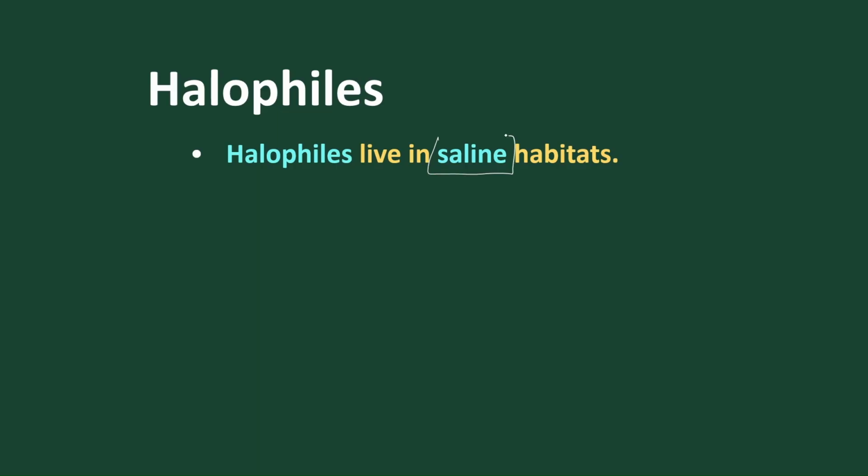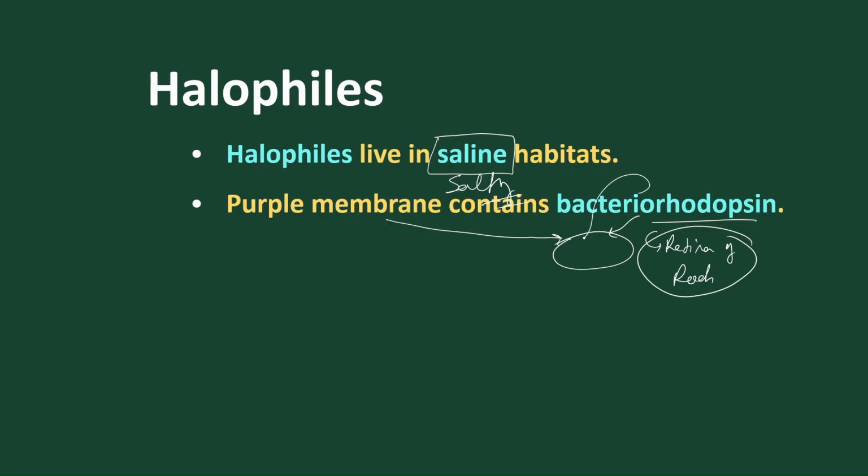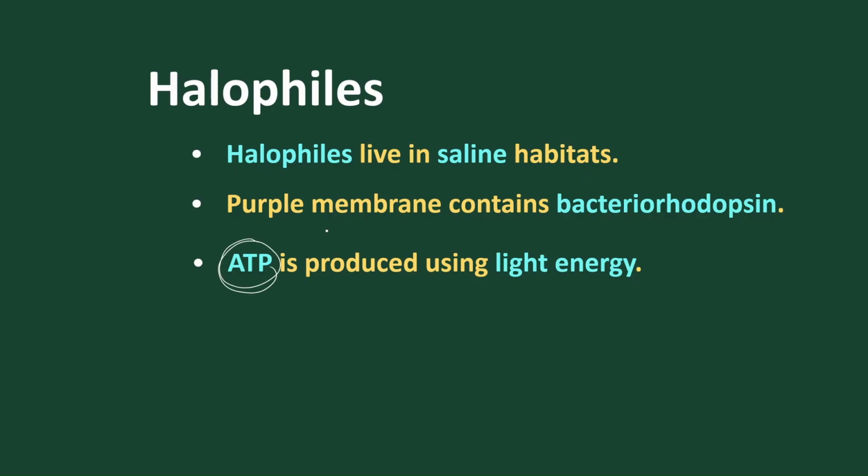The next group is called halophiles. Halophiles are the group of bacteria that survive in saline water or are found in salty areas. In their plasma membrane they contain a purple membrane that contains the chemical bacteriorhodopsin. Rhodopsin is mostly present in the retina of the eye, in rods, but it is also found in the membrane of this particular bacteria. This purple membrane absorbs sunlight and converts the energy into ATP.